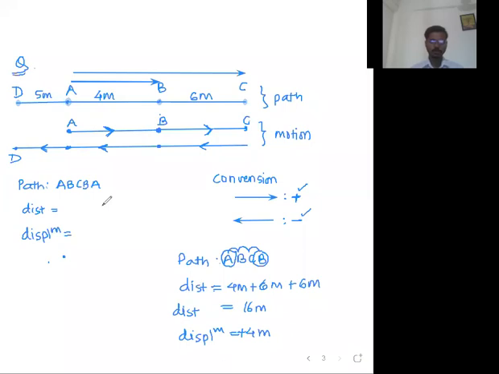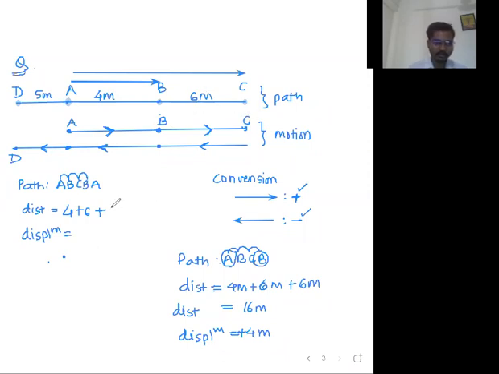Chalo, let me write. A to B is 4 plus B to C. B to C is 6 plus C to B. So C to B back again 6 meter.